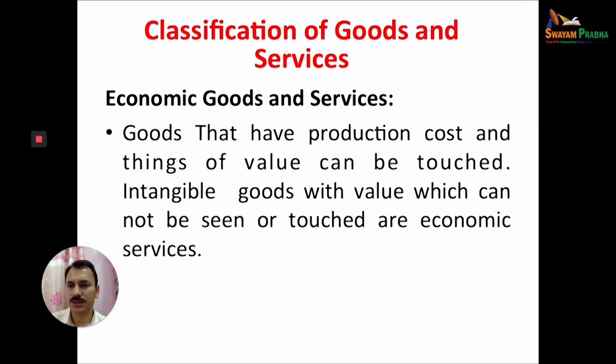Economic goods and services. Goods that have production cost and are things of value, which can be touched and seen, are called economic goods, which have production cost. But the commodity which is intangible but has an economic cost, we can say is an economic service.